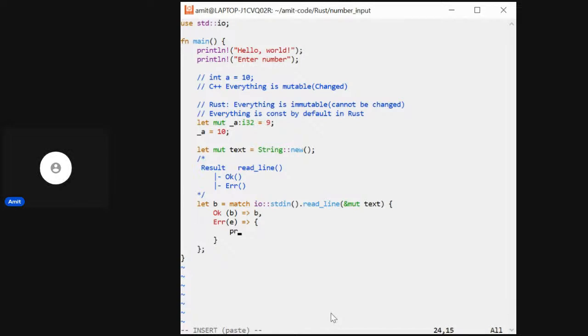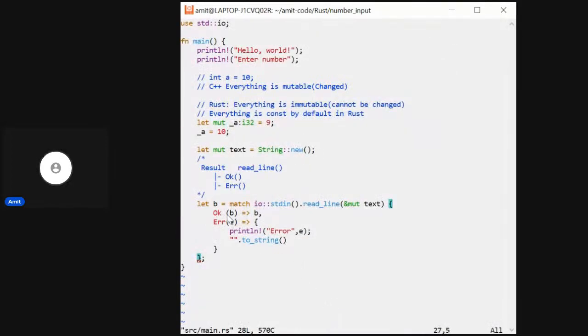We'll say println, not error, and we'll say e, and we can initialize empty to b when an error returns.